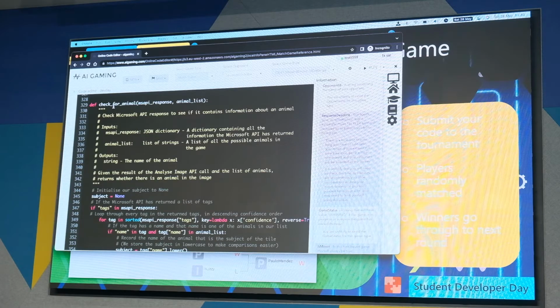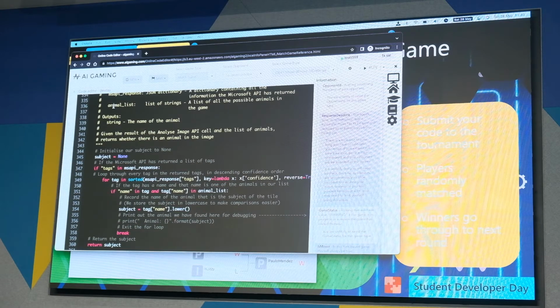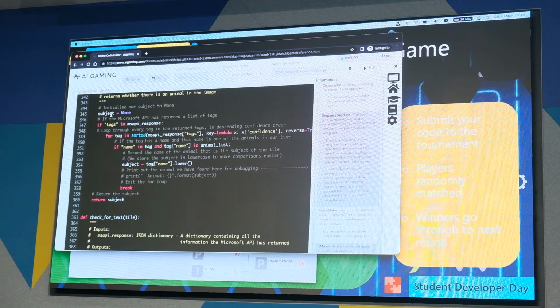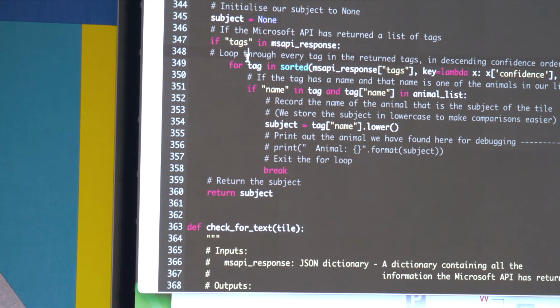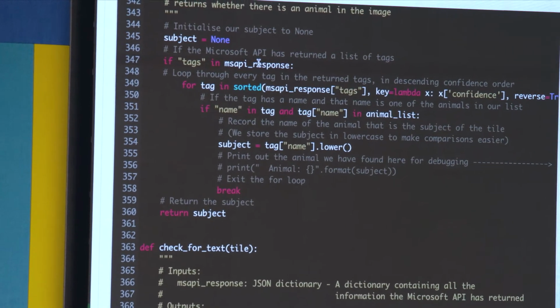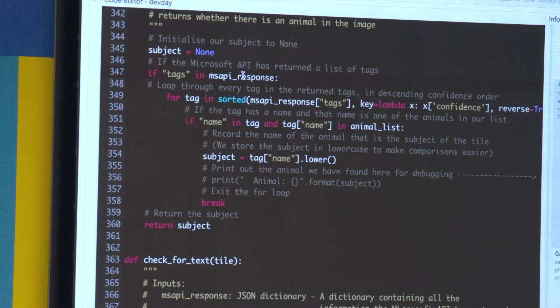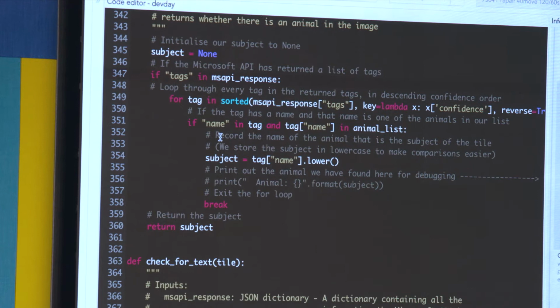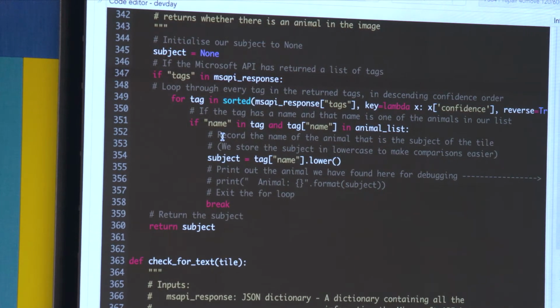But what we have got right underneath it is this check for animal function. And we can see in here there's an example of we're going to return the subject at the end of the function. So here is where we've already got a response from the Microsoft API, the same that the landmarks function has. And we're going to look in that response to say, is there a landmark in that response?